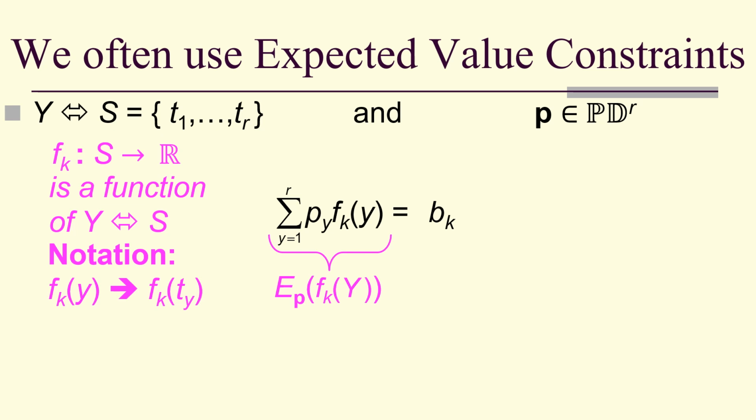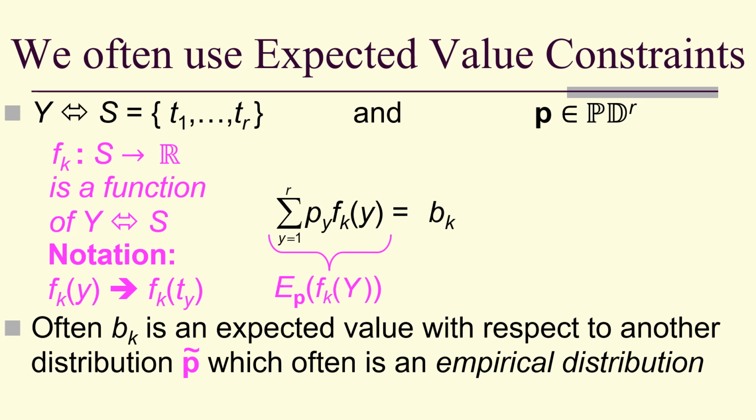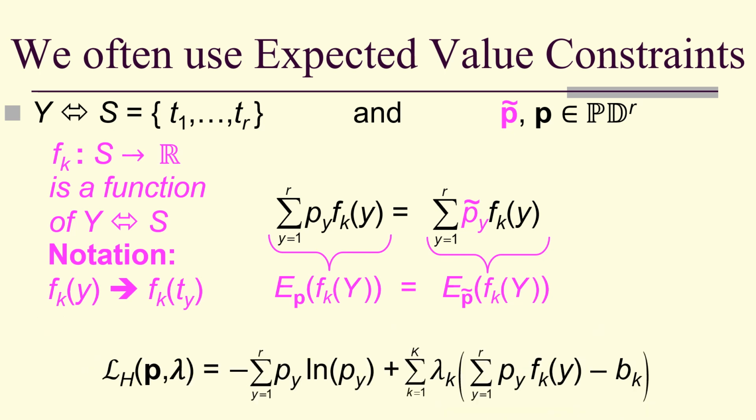So this is the expected value of f sub k of y, with respect to the probability distribution p that we eventually are going to solve for. Now often the b sub k is the expected value with respect to another distribution, one that's given to us before the problem, and very often it's an empirical distribution, a distribution derived from the data. So in that case, the b sub k would be this expectation with respect to p tilde of these functions, and so our expected value constraints look like this. And our Lagrangian correspondingly looks like this.